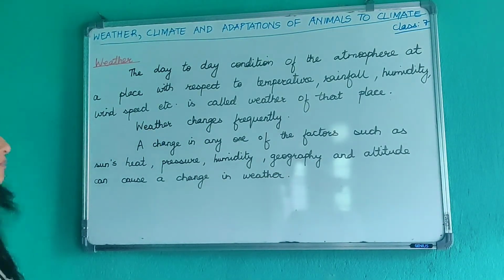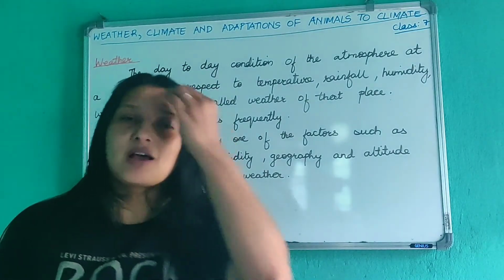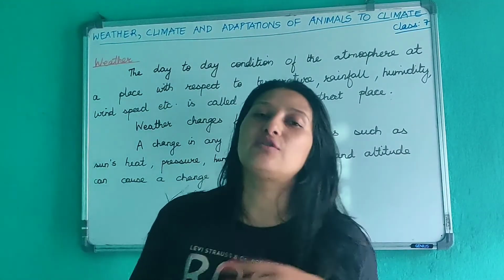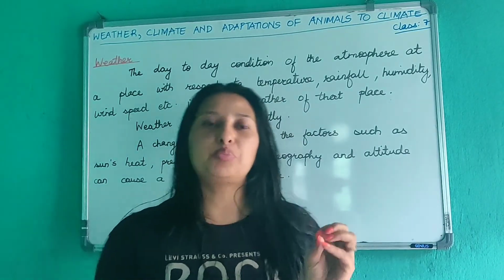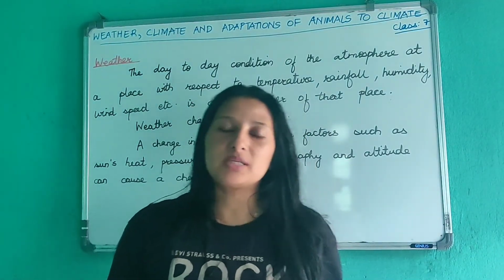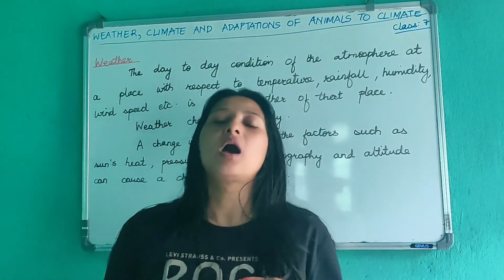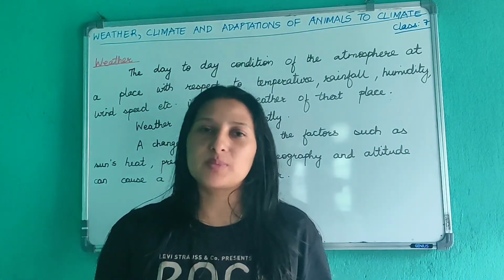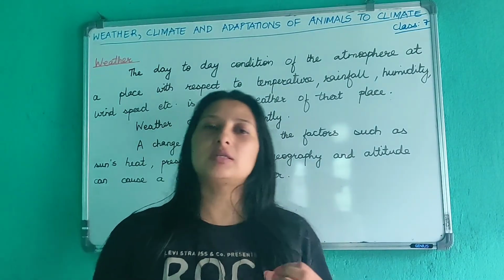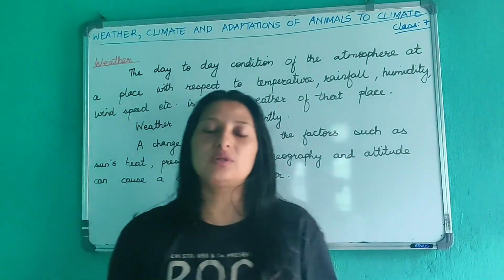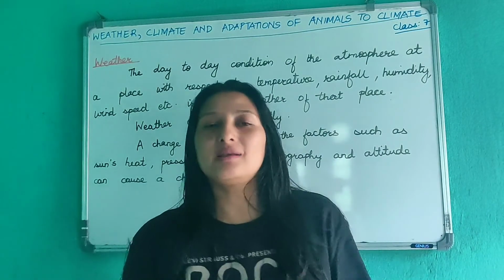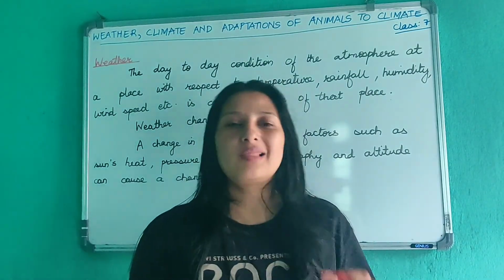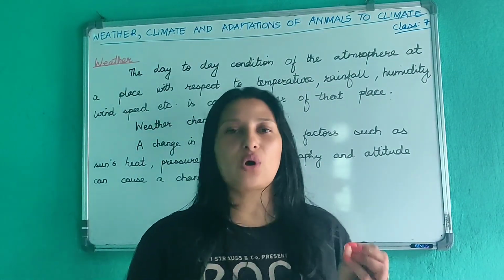Alright? So the weather reports that we see in televisions or even in newspapers, that is actually prepared by a department. That department is known as meteorological department, and that is under the government. And the people and the scientists who work there, they are known as meteorologists.